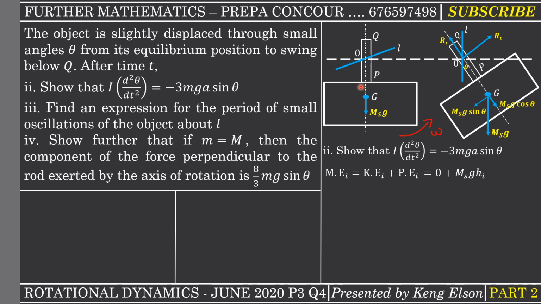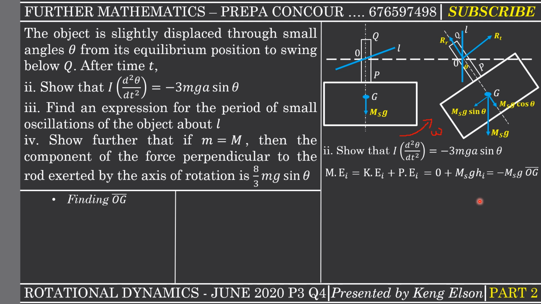All right, now in the initial state, you realize that displacement is just the distance from the center of mass of the body to O, so we can call it OG. But since it is below, we attribute a negative sign to it. So we have negative the mass of the system times g times OG. Now let us find OG before we proceed.